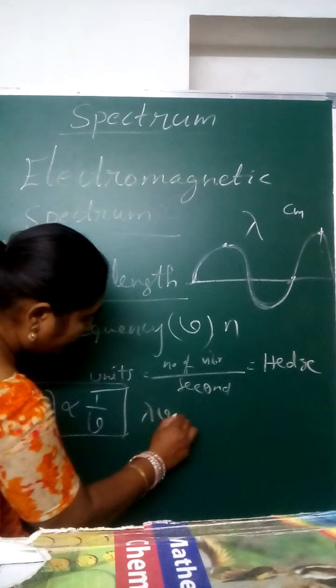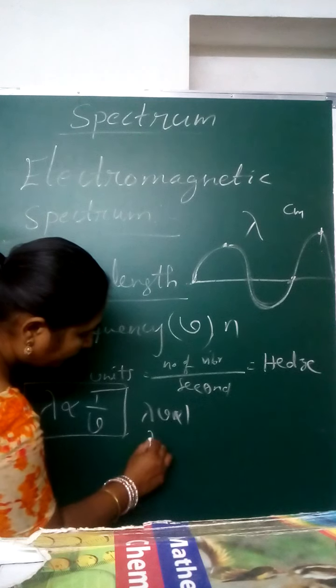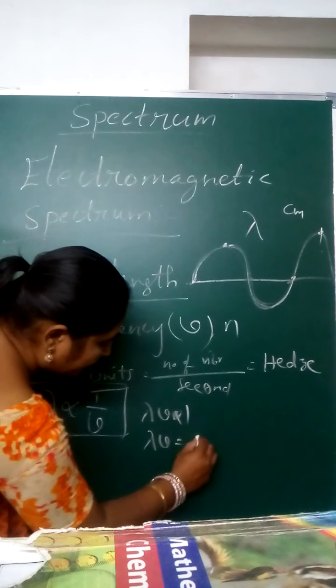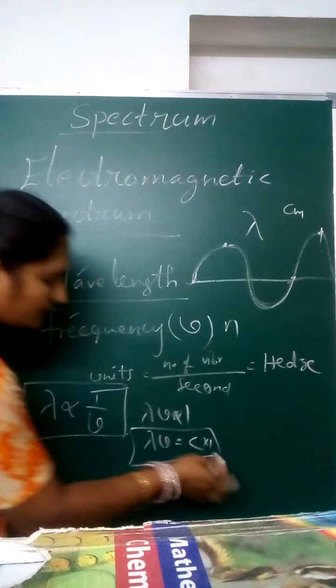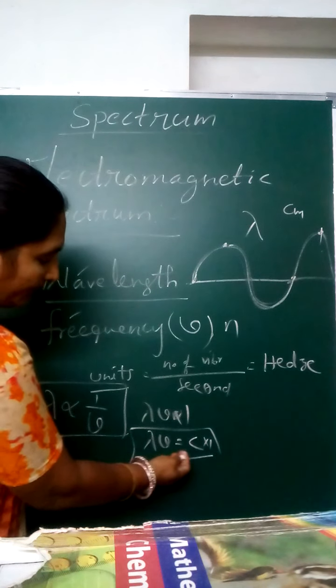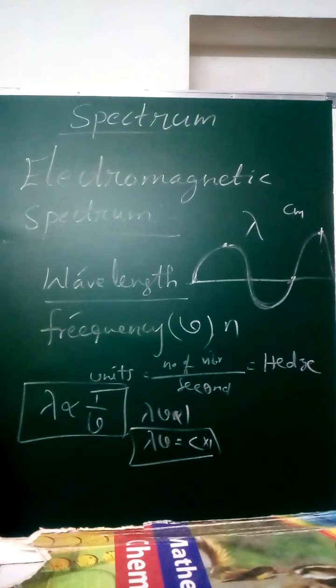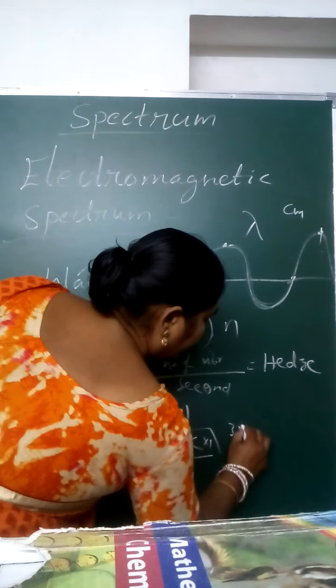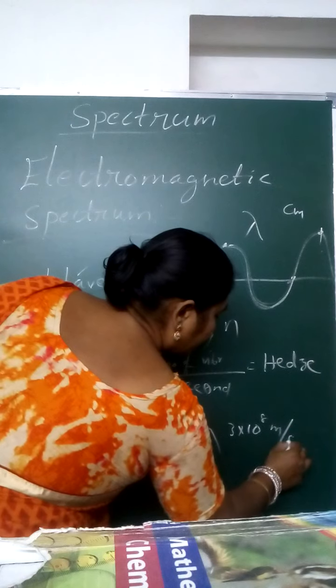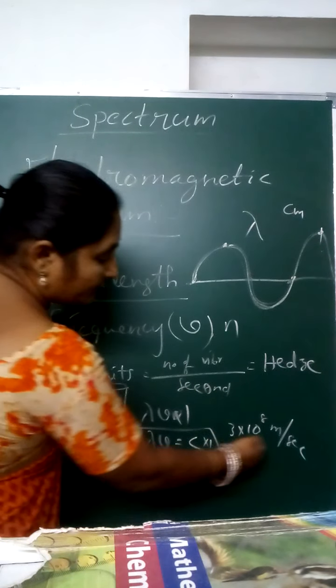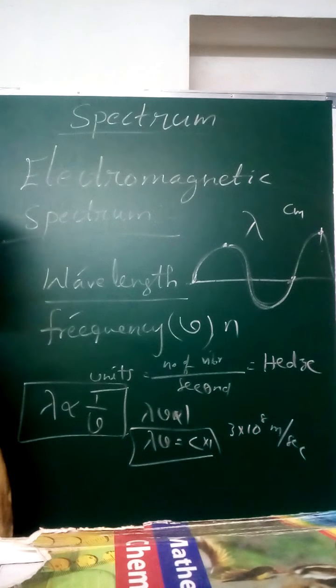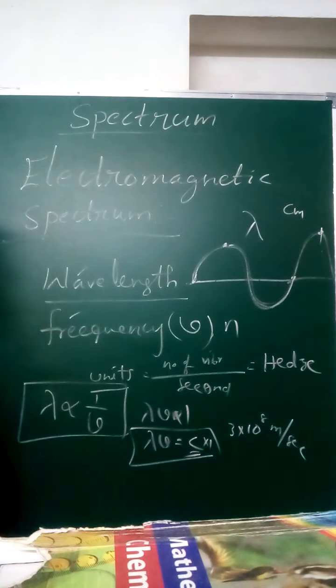Removing the proportionality, we get a constant C. So nu lambda is equal to C. C is the light velocity. The value of C is 3 into 10 to the power of 8 meters per second. That means light travels 3 into 10 to the power of 8 meters per second. This constant appears when we remove the proportionality.